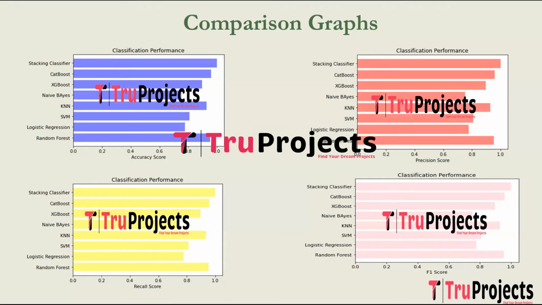This is the F1 score comparison graph. It is the harmonic mean of precision and recall, providing a balanced measure of a model's performance. It ranges between 0 and 1, with higher values indicating a better balance between precision and recall.